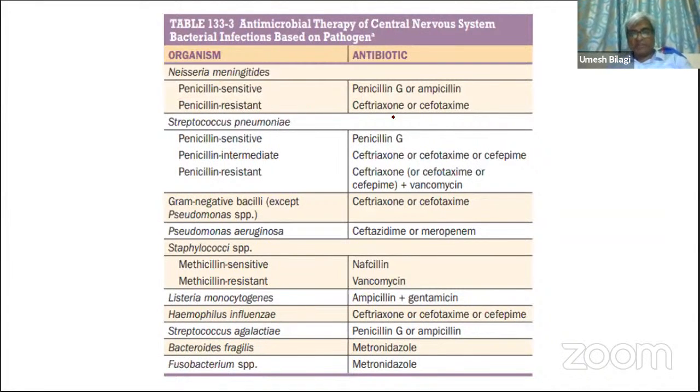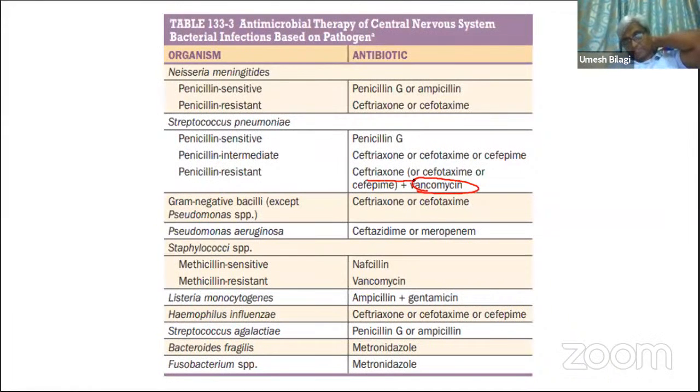Otherwise, you go straight away with broad spectrum drugs, ceftriaxone. Similarly for Streptococcus pneumoniae, if sensitive to penicillin, give penicillin G. Intermediate, go with ceftriaxone. Penicillin resistant, start with ceftriaxone plus vancomycin.